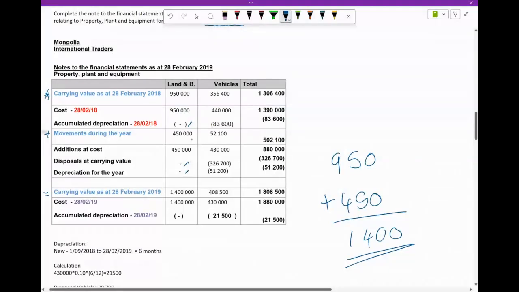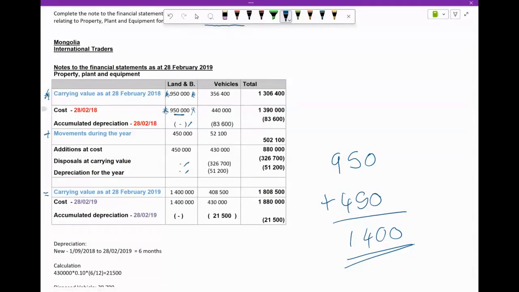So movement 450. Our carrying value at the beginning, working our formula backwards, would then be the 1,400,000 minus the 450, which is also the cost, because we know there's no depreciation that has taken place. Everybody happy with land and buildings?